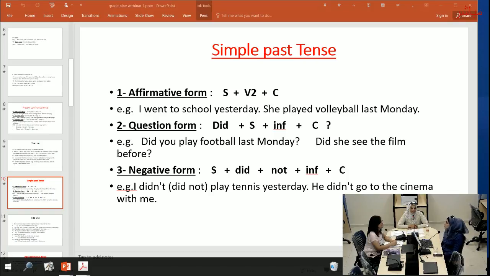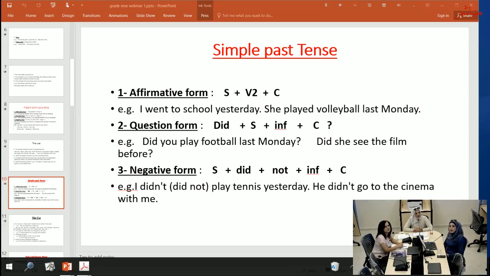I just want you to pay attention that the verbs in the simple past are divided into two types. The first one is regular verbs and the next one is irregular verbs. Regular verbs are usually ended with ed, adding ed. And the irregular, students should memorize. They should learn them.